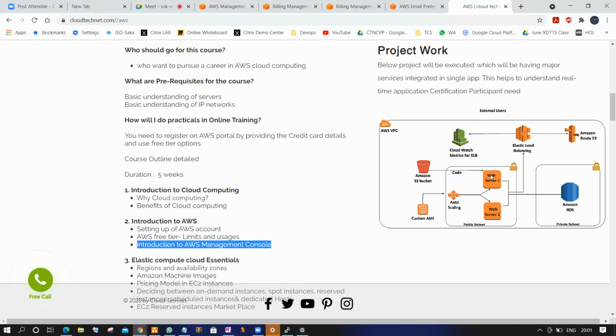We should not talk about individual services. We should talk about the relation between one service and another service. That is very important here.